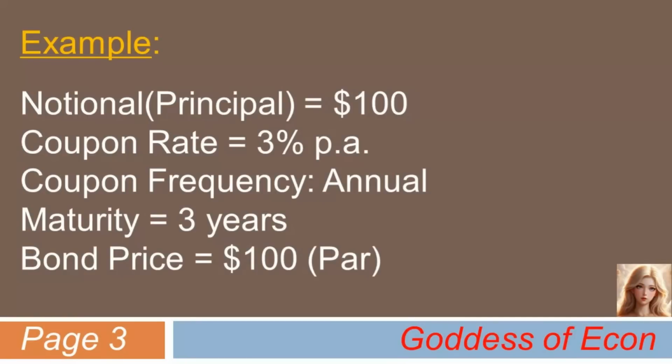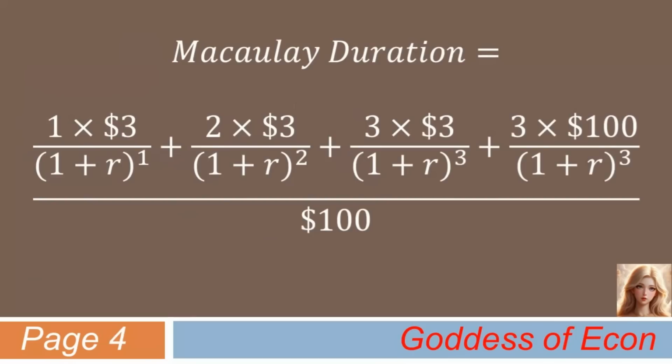Okay, here is a bond with notional $100, coupon rate of 3% per annum, paid annually, with maturity of 3 years. Let's also assume that the bond is currently priced at par, for simplicity. Then, Macaulay duration of this bond can be calculated as follows. Well, it doesn't look too messy, does it?